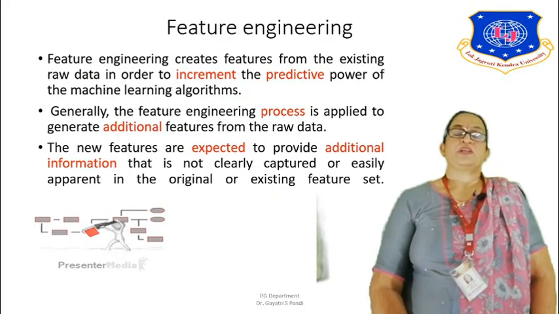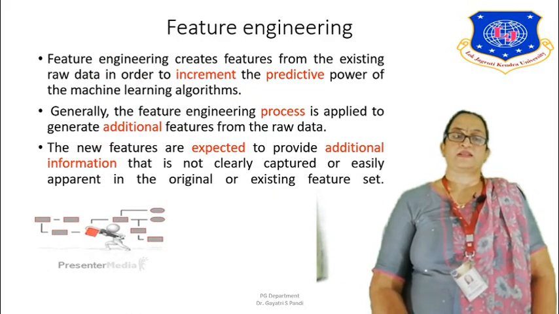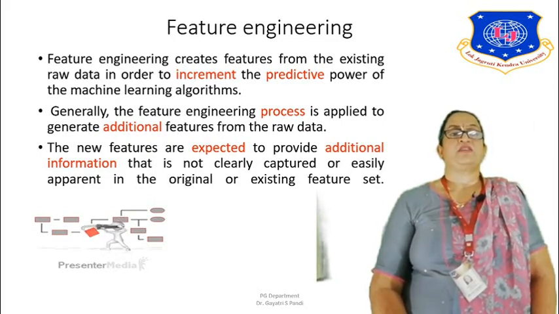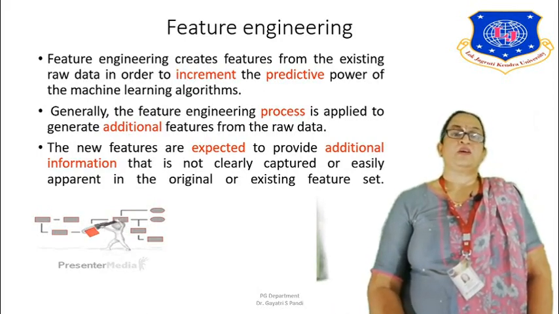Now let us see what feature engineering is. This creates features from the existing raw data set, and it is done to increase the predictive power of the machine learning algorithm. You can add more features which are not very clear in the original data set, and they will help in improving the predictive power of the machine learning algorithms.